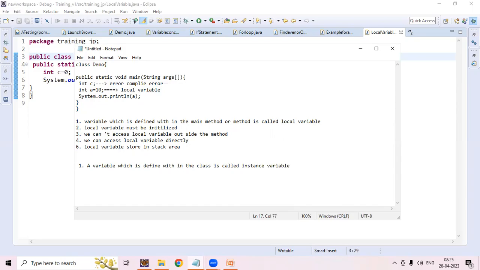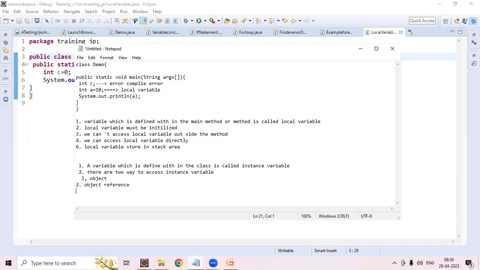Point 2: there are two ways to access an instance variable, one is object, another one is object reference.